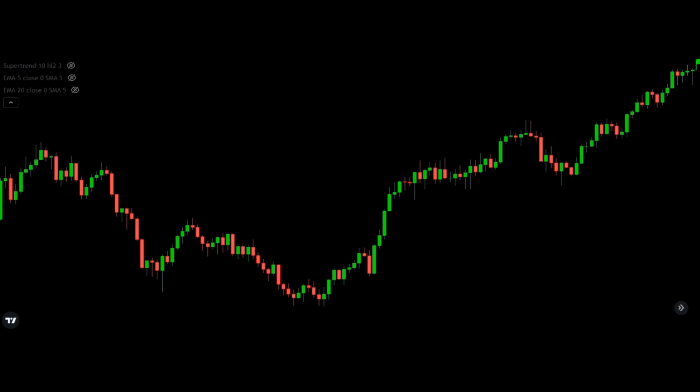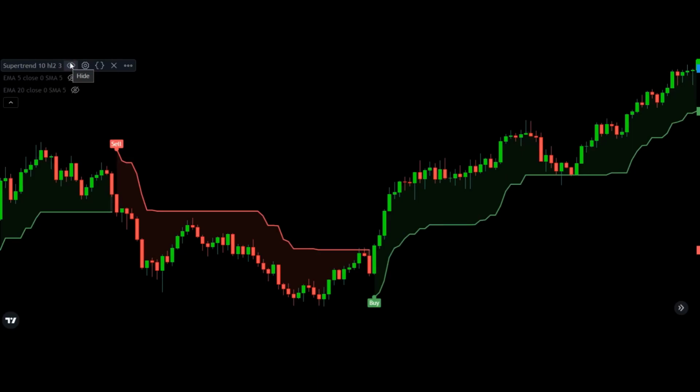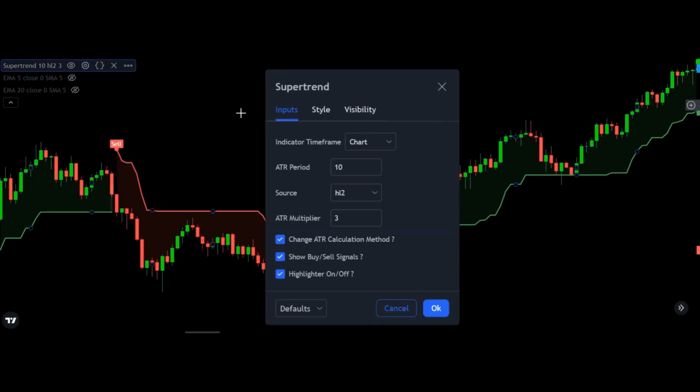Supertrend and EMA crossover trading strategy. In this, we will use 3 indicators. First will be the supertrend with its default setting. We are not making any changes in that setting: the ATR 10 and the multiplier 3.